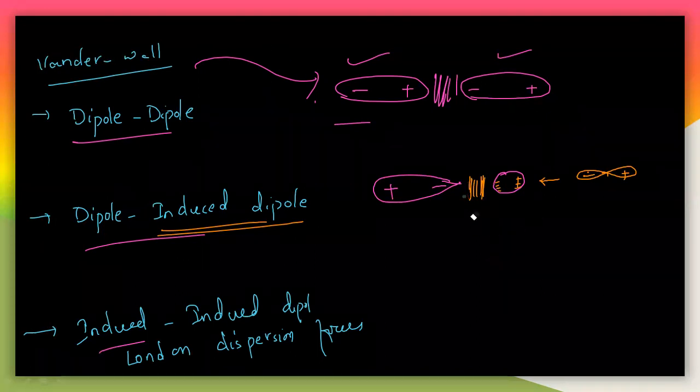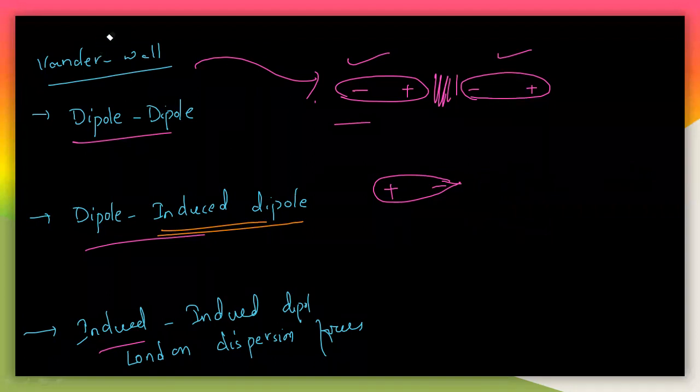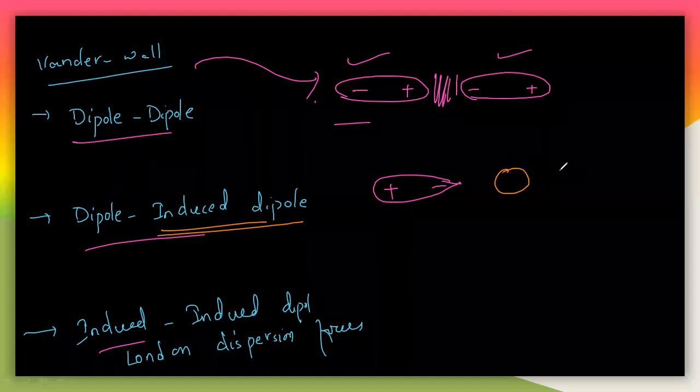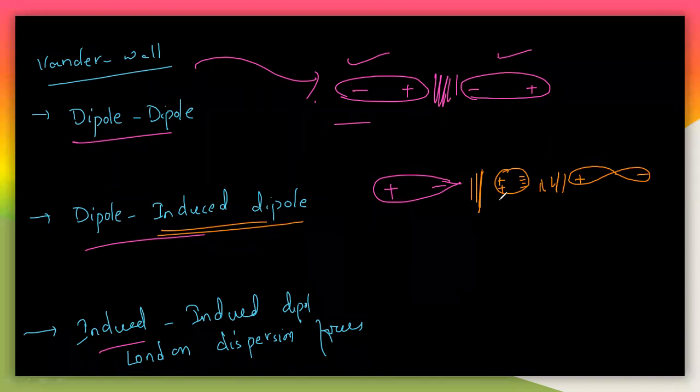Let us write here again. Let us remove all these things and I will write once again here. There is no charge on a certain molecule, and a charged molecule is there. To interact with this minus, it should be positive here, so the negative must be on the other side. Let us say it is a positive charge and a negative charge. A minus is generated in this particular molecule due to the interaction, and here you will get the positive charge. The interaction of this is called dipole-induced dipole, because the first one is a dipole, but the second one is not a dipole, it is an induced dipole, meaning it was induced.